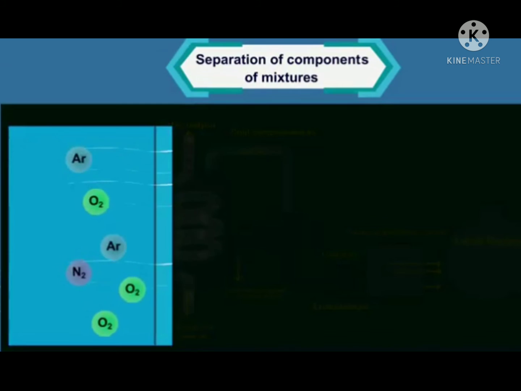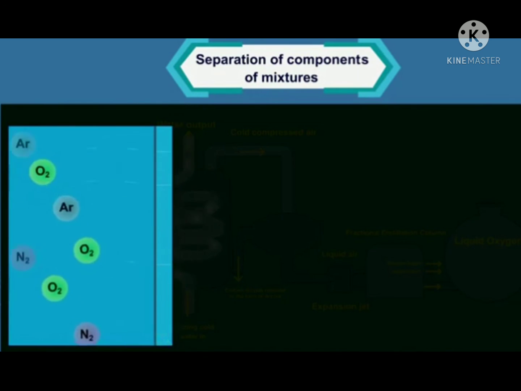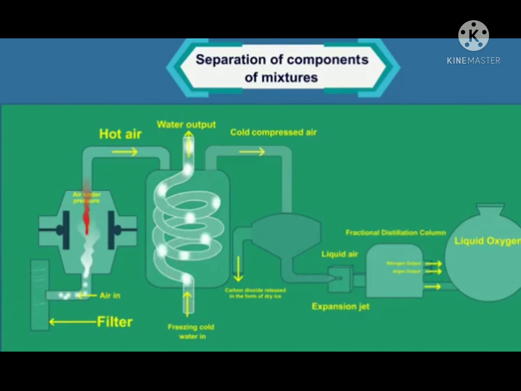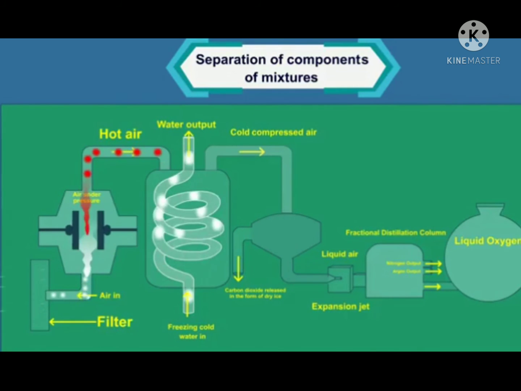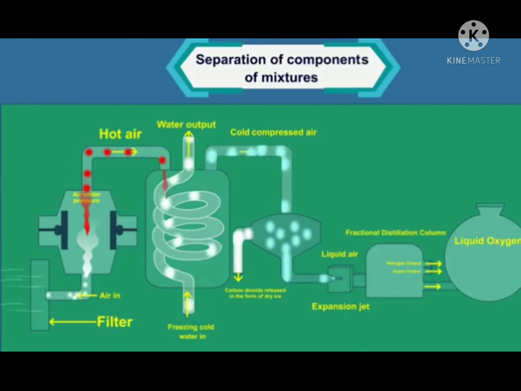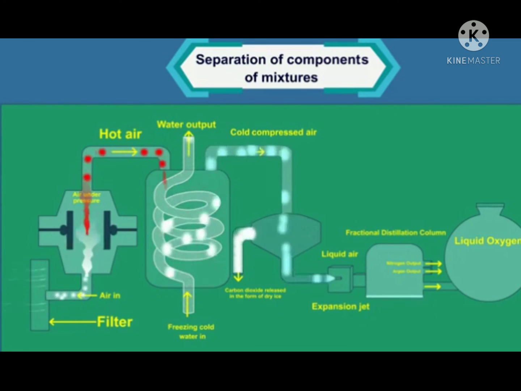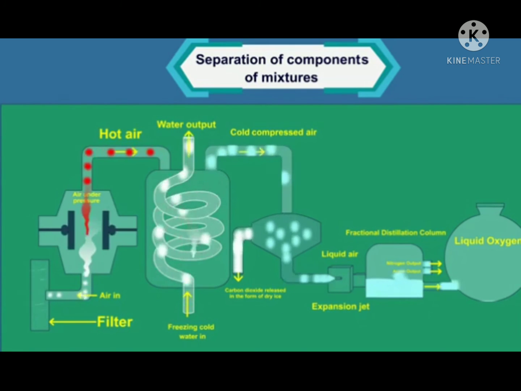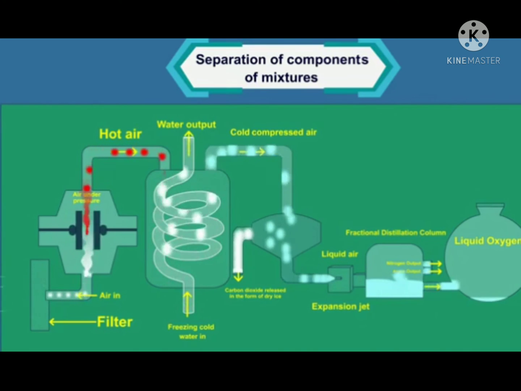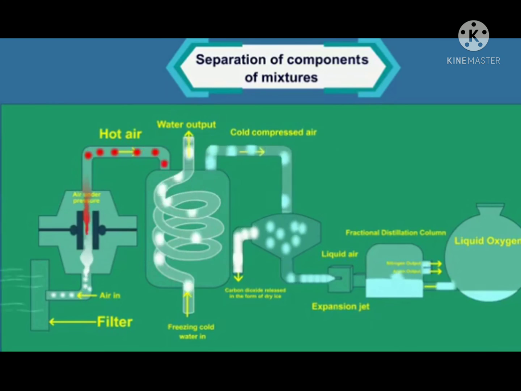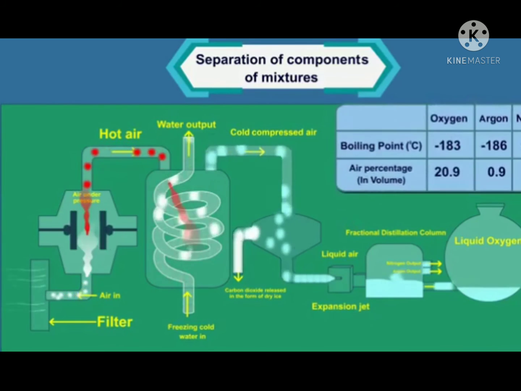We have to separate the other gases in the air to get oxygen from this air. To obtain liquid air, the pressure on the air is first increased and then air is cooled by decreasing the temperature. They are liquefied and then slowly heated in the fractional distillation column, where all the gases separate at different heights according to their boiling points. Dear students, in this video to understand different techniques, the next topic is types of pure substances. Pure substances are of two types: elements and compounds. Element is a basic form of matter which cannot be broken down into simpler substances by chemical reactions.